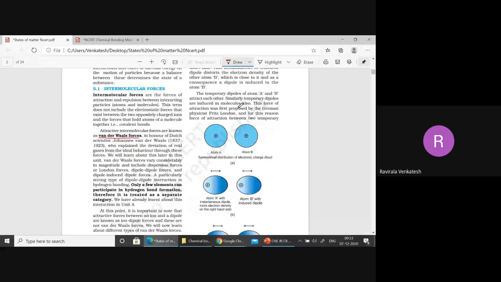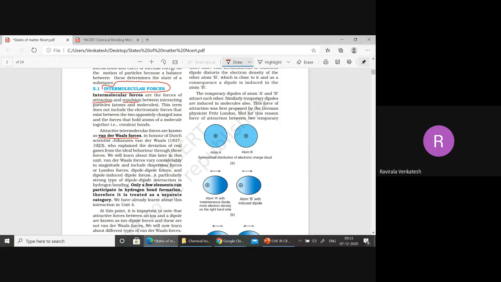Now, let me first of all discuss intermolecular forces. What are the forces which operate between the molecules? Intermolecular forces, isn't it? They may be attractive and they may be repulsive also. Where do they operate? Between the atoms and molecules, right? We are not considering electrostatic forces here. Don't take electrostatic, that means ionic forces, here. I will develop that in the next examples.